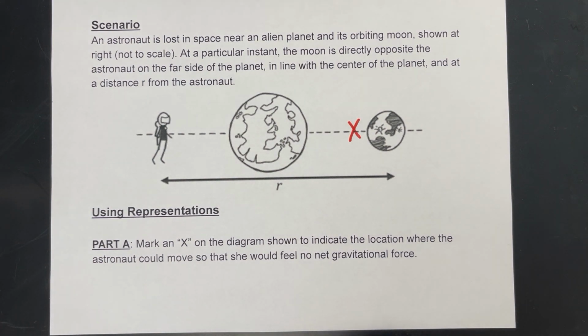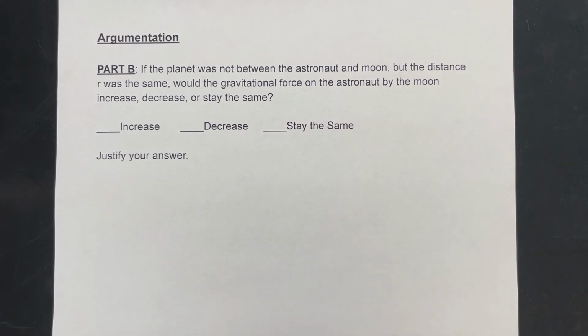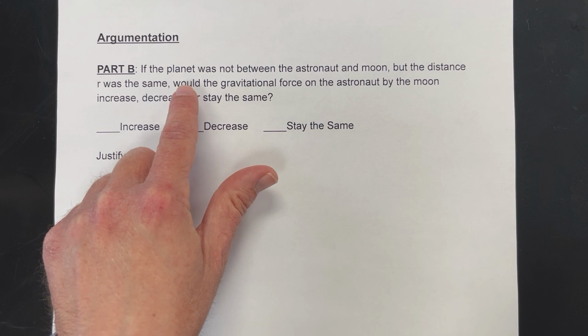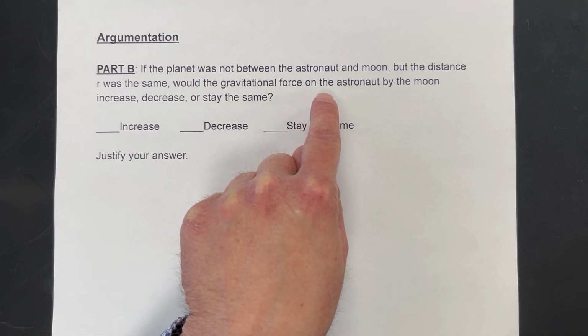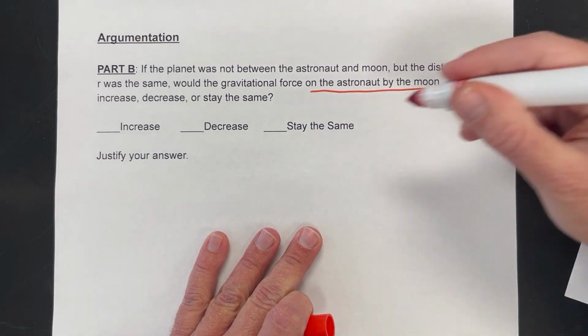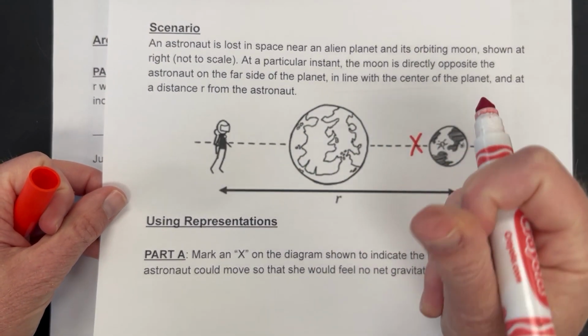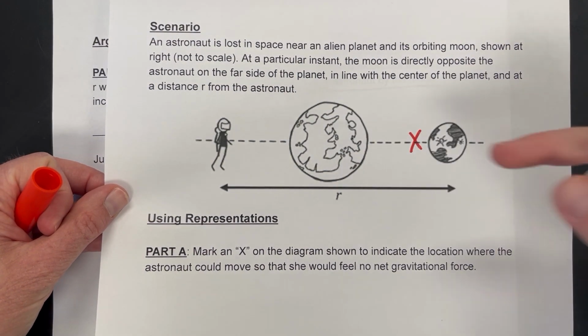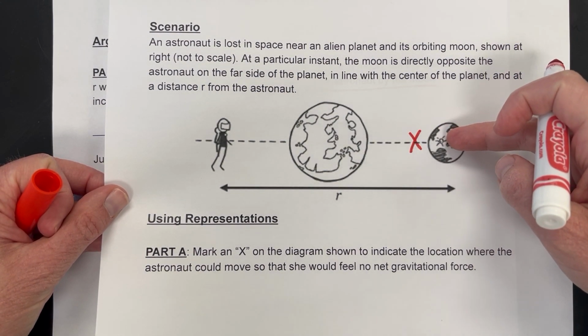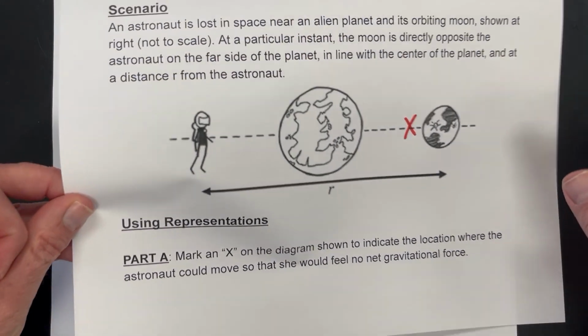So next part here, it says that if the planet were not between the astronaut and the moon, but the distance r was the same, would the gravitational force on the astronaut by the moon, that's important, on the astronaut by the moon, increase, decrease, or remain the same? So imagine we could suddenly snap our fingers and this planet was gone. How would that affect the force of gravity from the moon on the person? And it wouldn't at all.